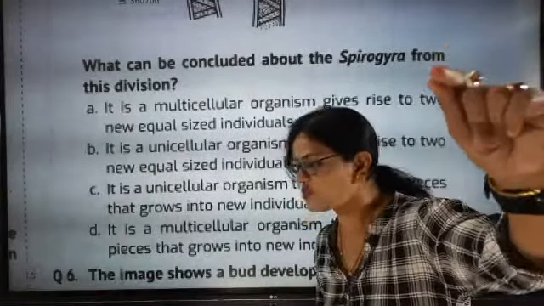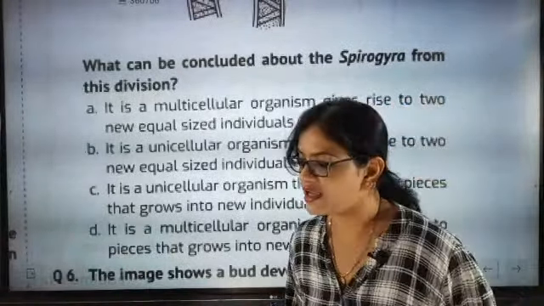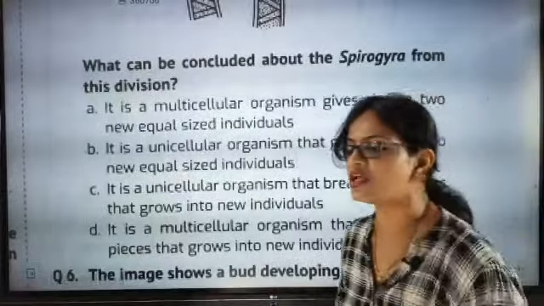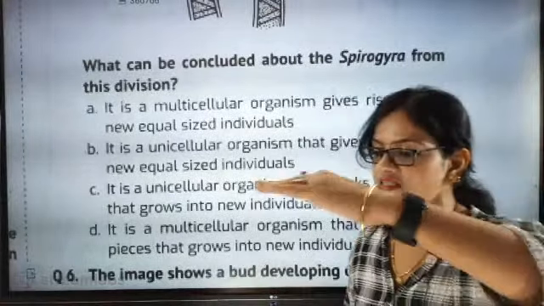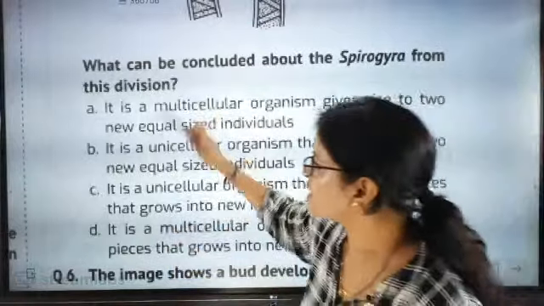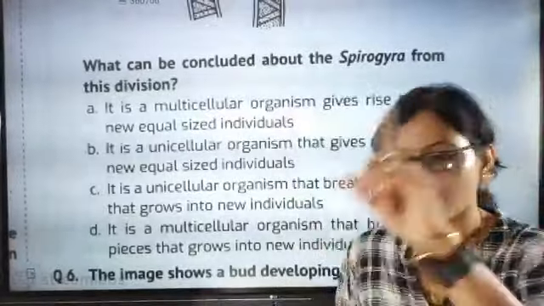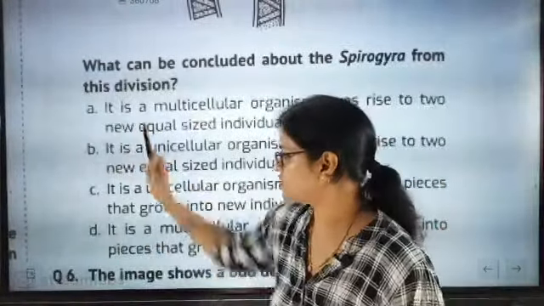Which one is the safest one? Adopt that one. Those who are saying the answer is D are absolutely correct this time, because the cells are exactly going to break. First thing is that it is not unicellular. Wherever unicellular is given, first cut. B and C have written unicellular, so cut those. Now you have two options, A and D.